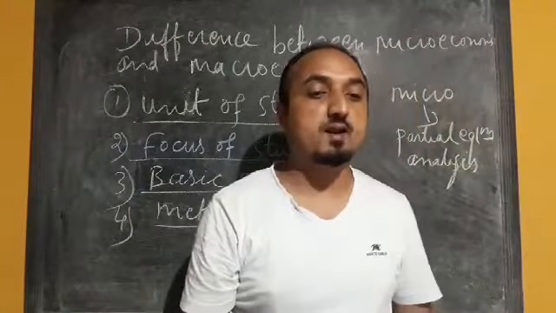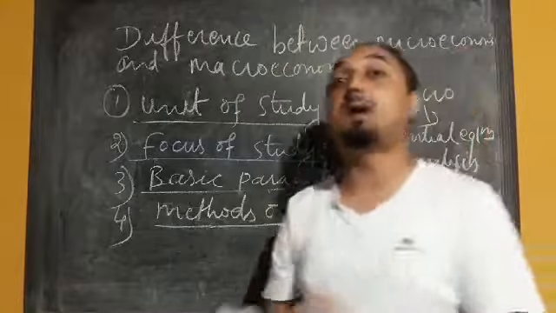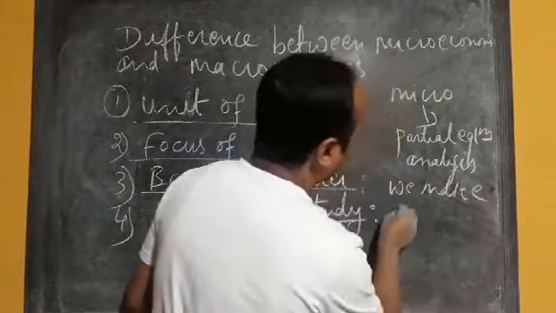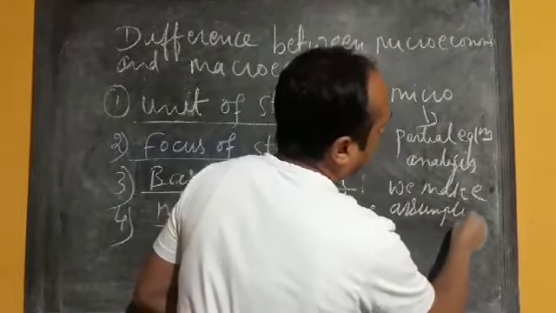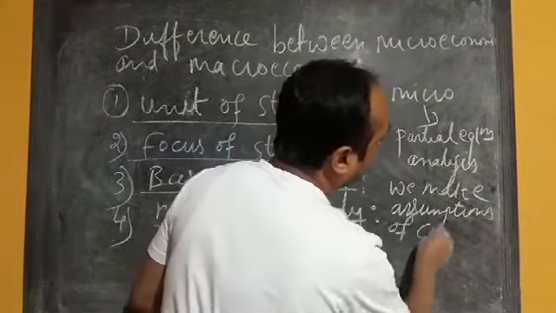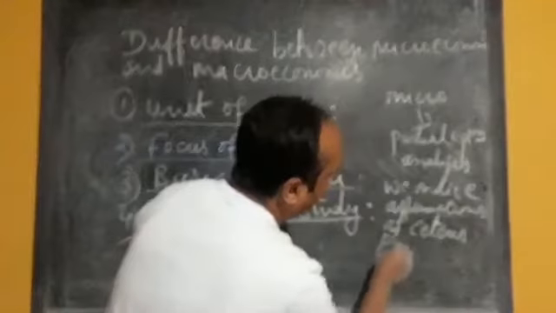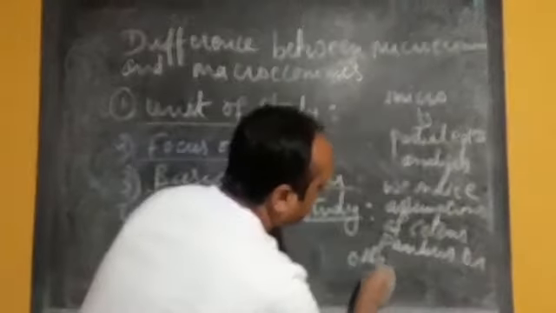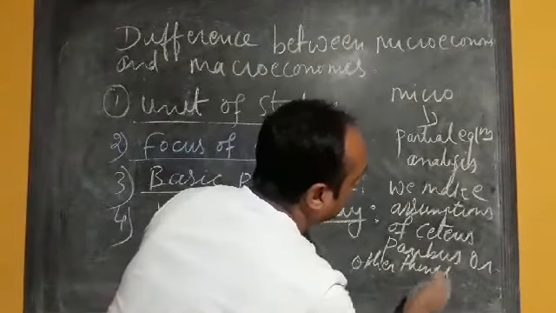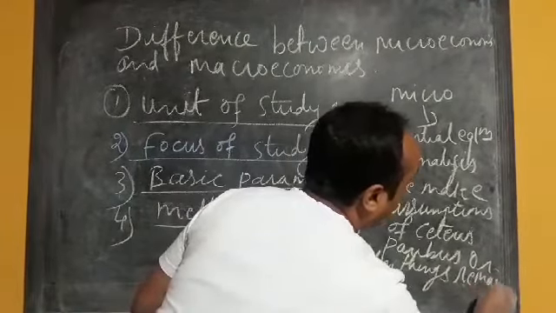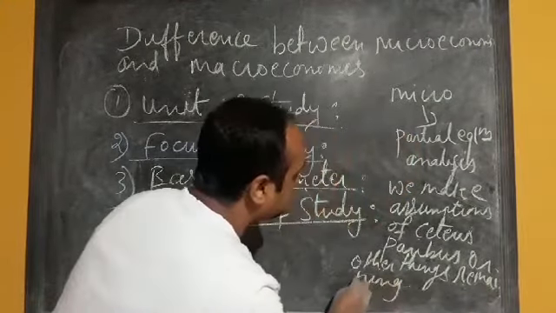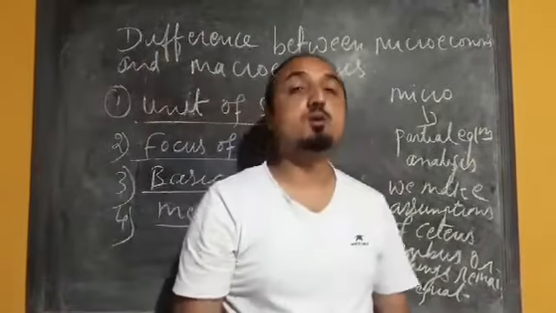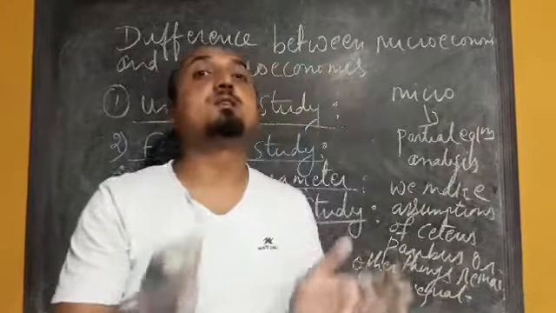In partial equilibrium analysis, we make the assumption of ceteris paribus, or other things remaining equal. Once again, in the case of microeconomics, we use the techniques of partial equilibrium analysis.